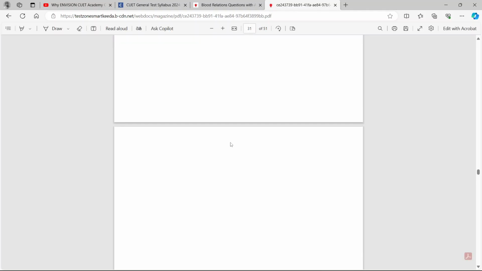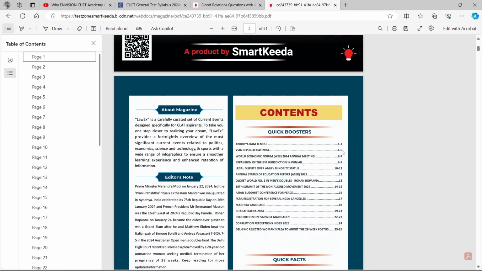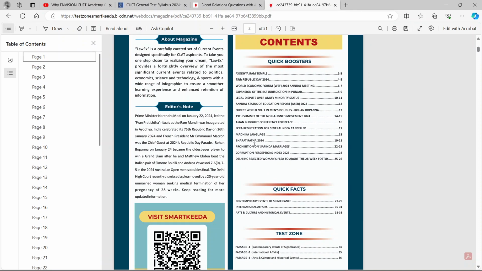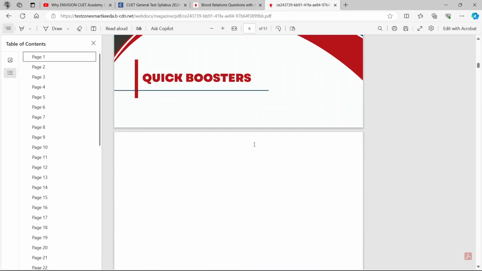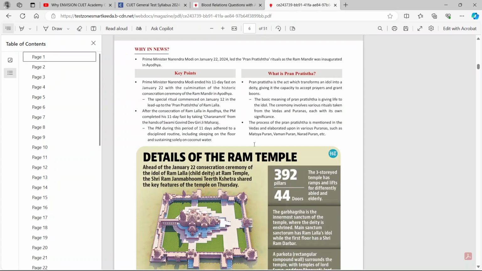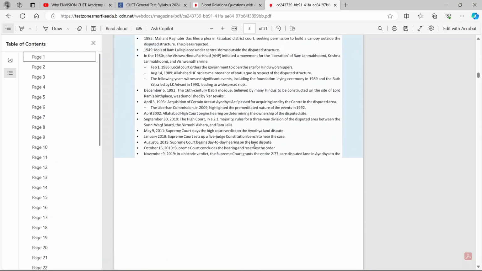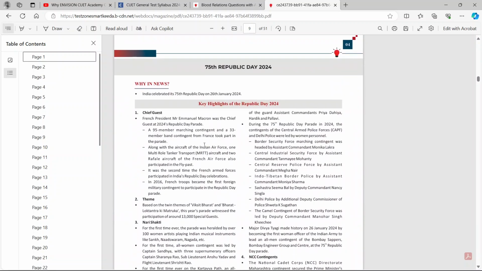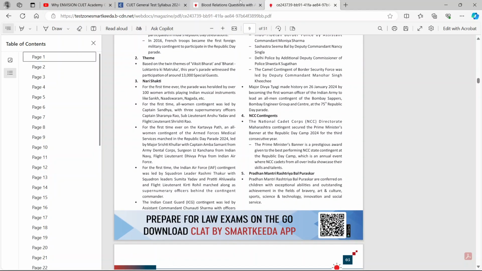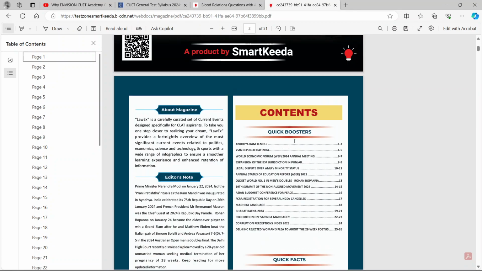Now you see this. As you can see, graphic images have started to open up, and since my network is working through phone, a lot of the GK that you require is here, right? Just ignore this, and here we are. So the entire topic about Ram Temple, and any question that can come in your CUET examination, is covered. What was the judgment? When did what happen? Extremely well made GK and to the point GK. We have not covered random topics which are not going to come in your examination. Only the topics which are very important.